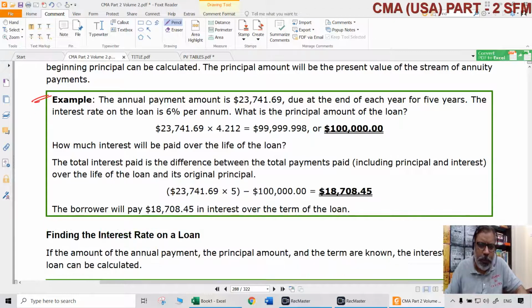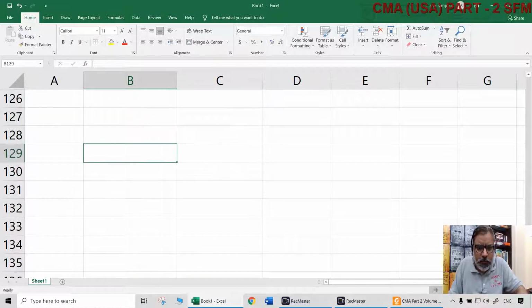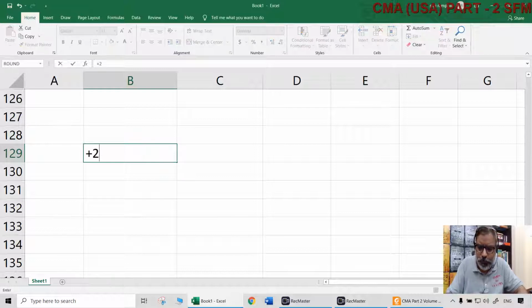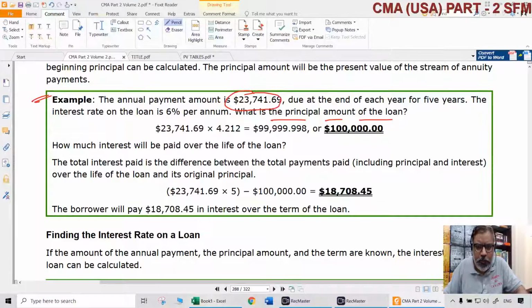Now let us look at another scenario. Let us say the annual payment amount is known, that is 23,742. And what is the principal amount here? So principal amount also can be noted just like that. Whatever this is. Annual amount is how much? 23,742. Like that for 5 years it is happening. At the end of each year for 5 years it is happening. Rate of interest is 6%.